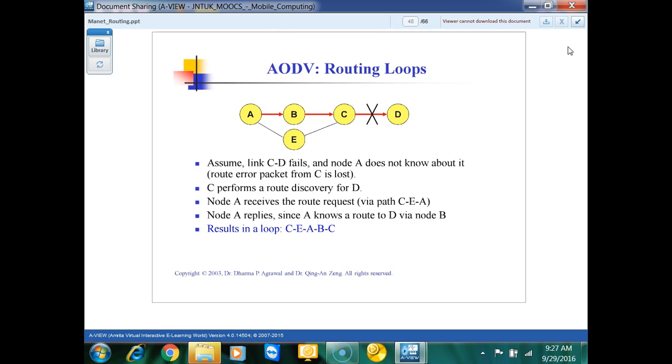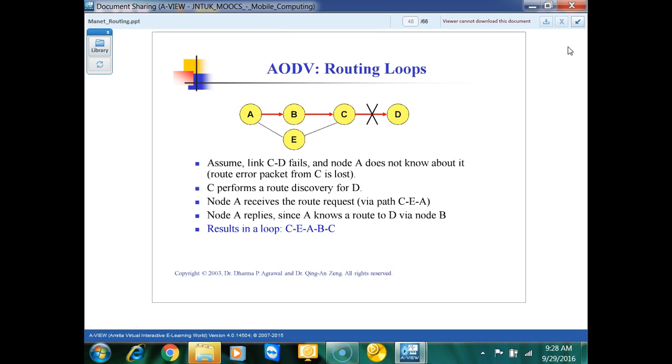So, suppose there is a network of A, B, C, D, and E. Any questions? We will see how this route problem we can manage once we discuss this. Suppose in the network A, B, C, D, E, after route discovery is done, we form the path from A to D. Now when we are transferring the data from A to D, suppose the C to D link fails.